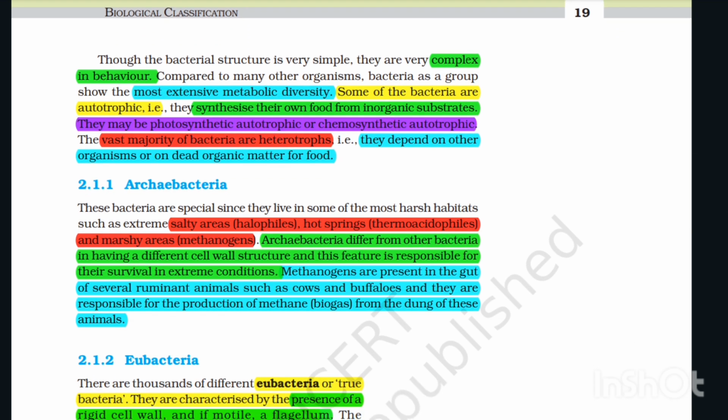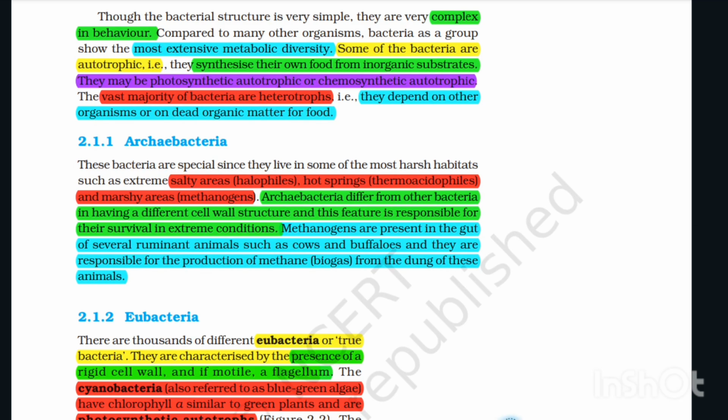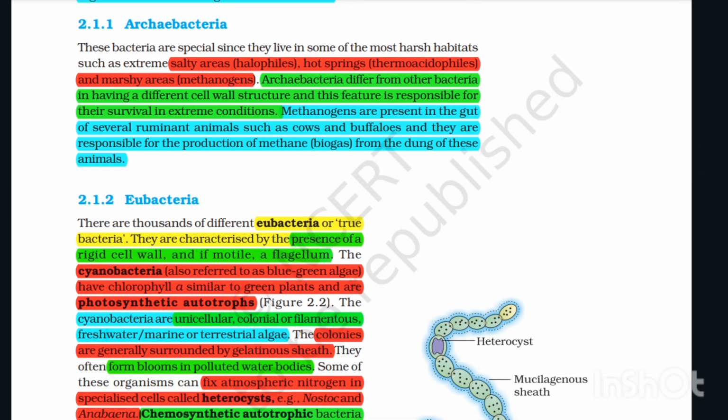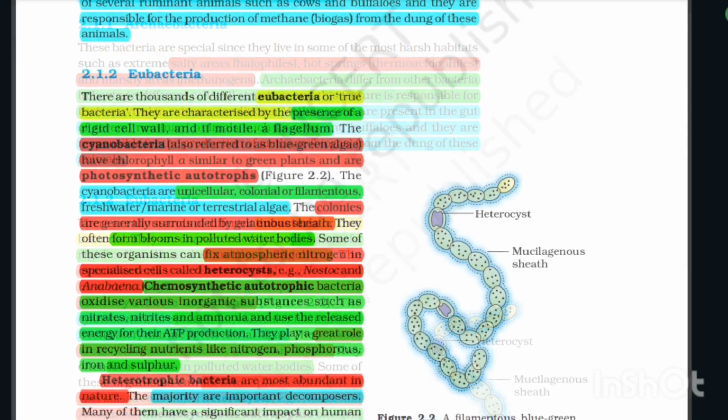2.1.1 Archaebacteria. These bacteria are special since they live in some of the most harsh habitats such as extremely salty areas, halophiles; hot springs, thermoacidophiles; and marshy areas, methanogens. Archaebacteria differ from other bacteria in having a different cell wall structure, and this feature is responsible for their survival in extreme conditions. Methanogens are present in the gut of several ruminant animals such as cows and buffaloes, and they are responsible for the production of methane biogas from the dung of these animals.